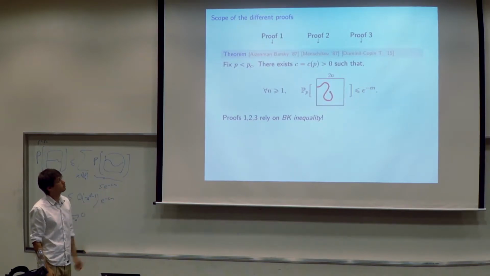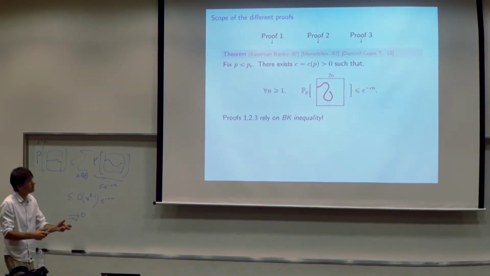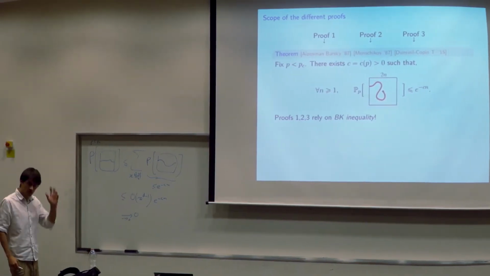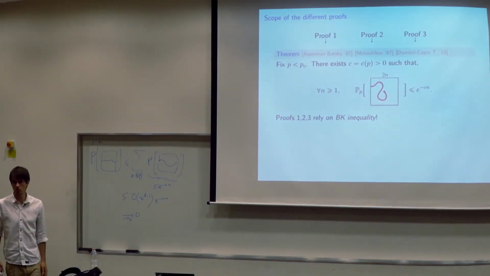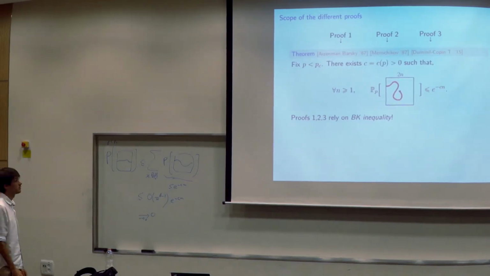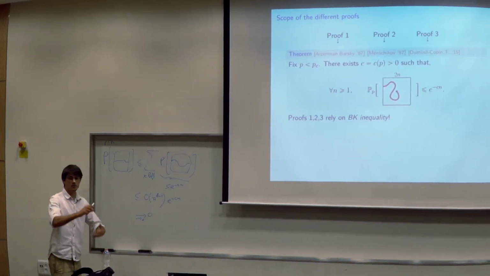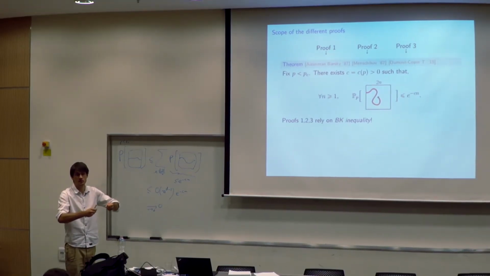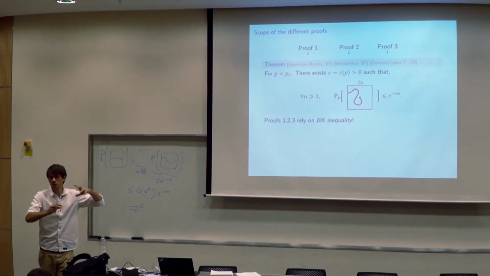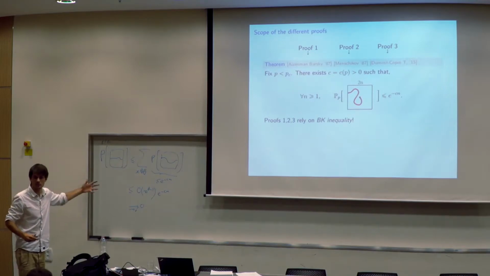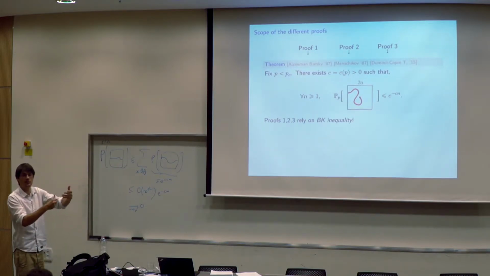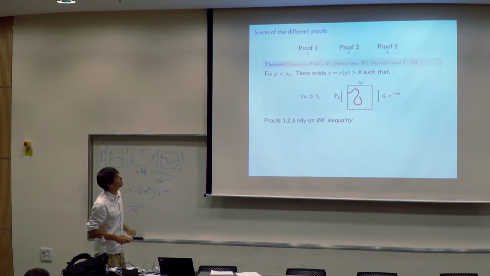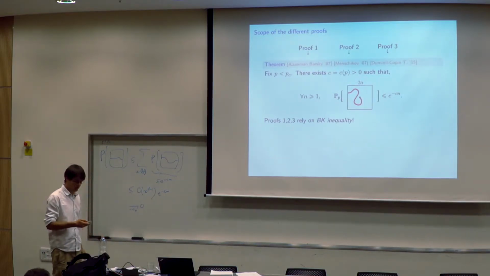We would like to extend the model to a model with dependency. We see, for example, in the talk... one way to think of a model which has dependency is to look at the model Jeff introduced in this talk this morning. For example, if you color clusters independently, then you already have local dependencies. Imagine you color small clusters. You want to think that it has the same behavior, but now your model has dependencies. So you will not be able to apply this proof, and I will explain why.